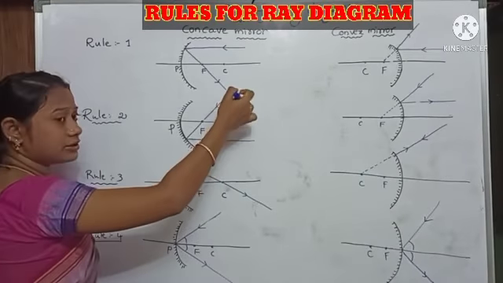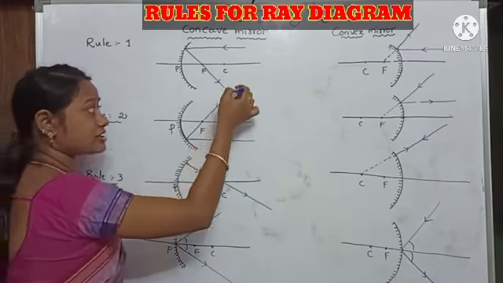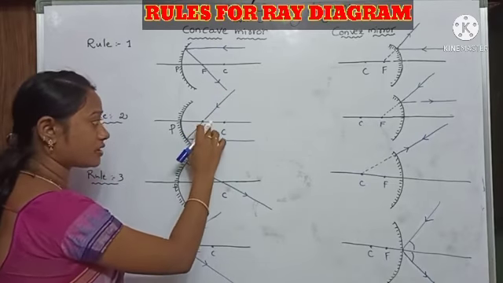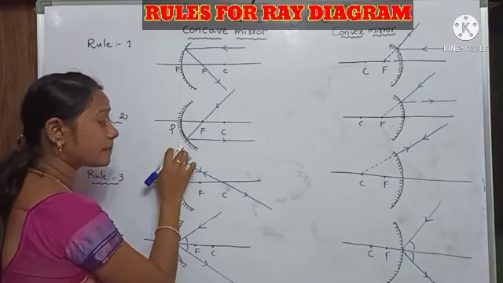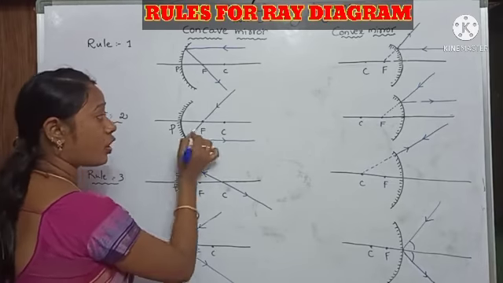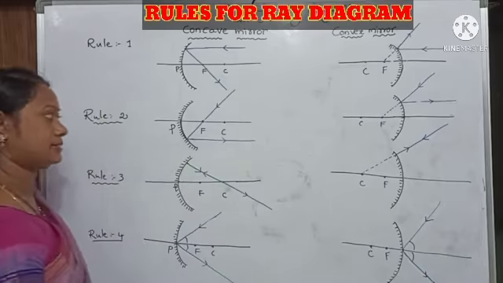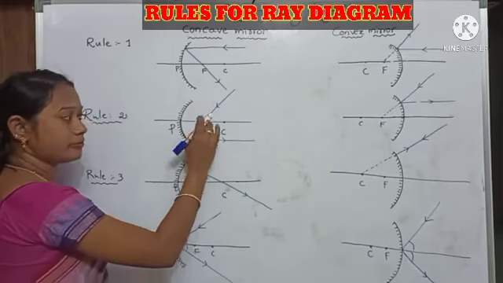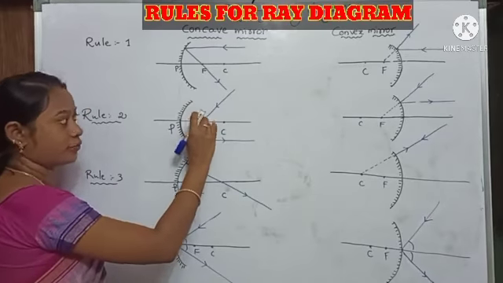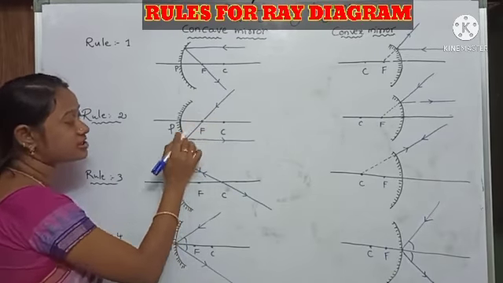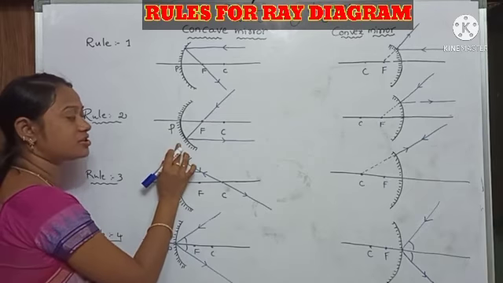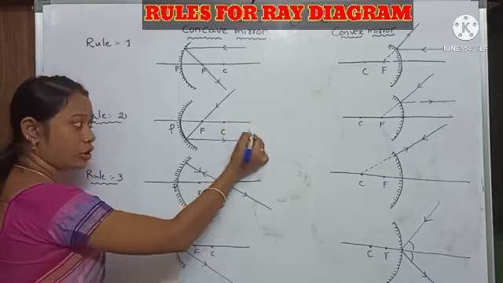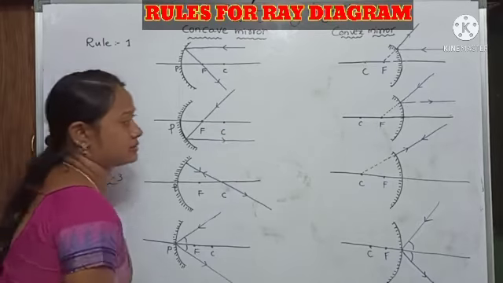Here, when the light is incident and passing through the principal focus point, it just reflects along the principal axis. Okay, when the light passes through the principal focus point, what happens? It touches the reflecting surface and passes like that along the principal axis.